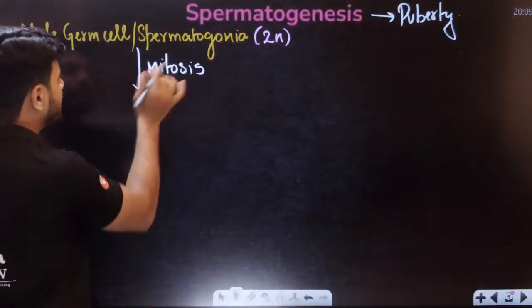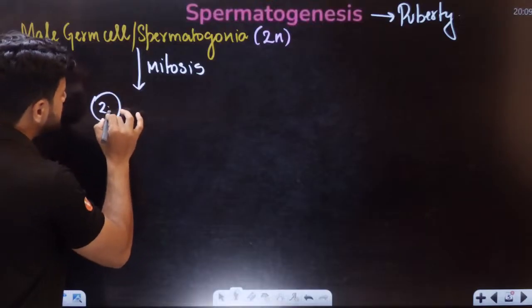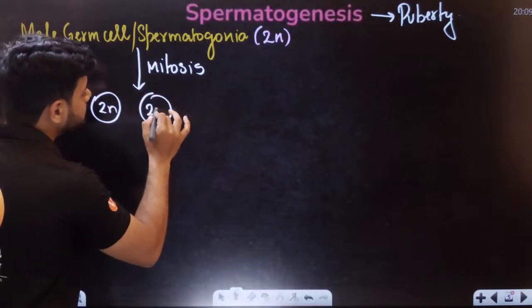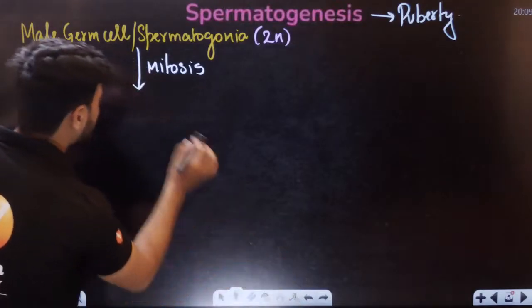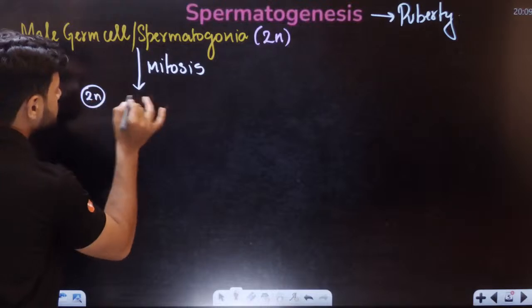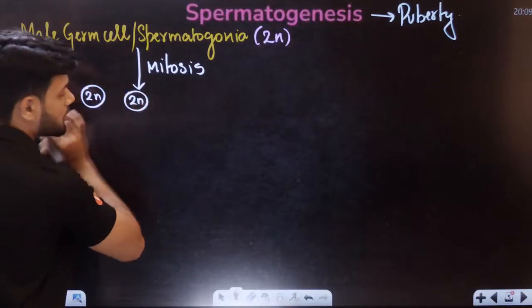So this one cell will divide into two cells, but it will remain diploid as such, diploid cells, students.